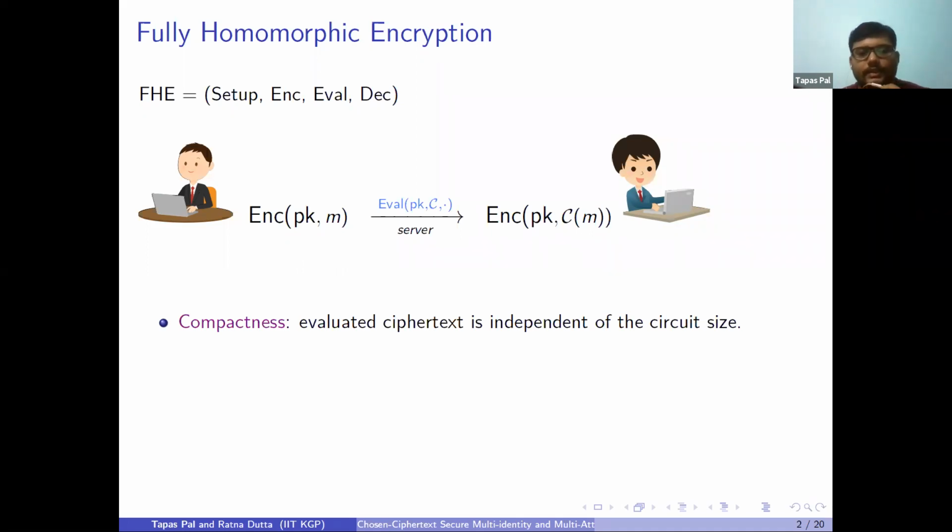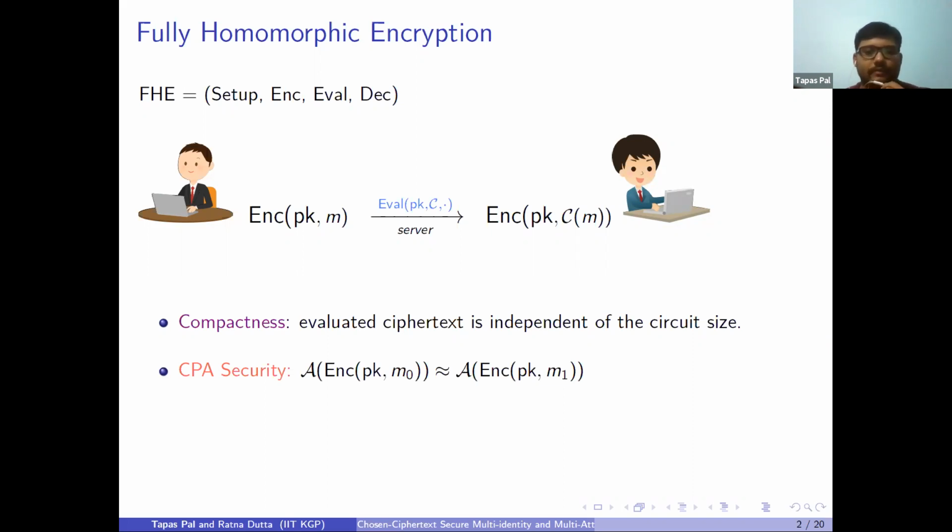If it depends on the depth of the circuit, then we call it a labeled fully homomorphic encryption. If the ciphertext doesn't depend on the depth of the circuit, then we call it a pure fully homomorphic encryption. And for security, security is the same as the plain public key encryption.